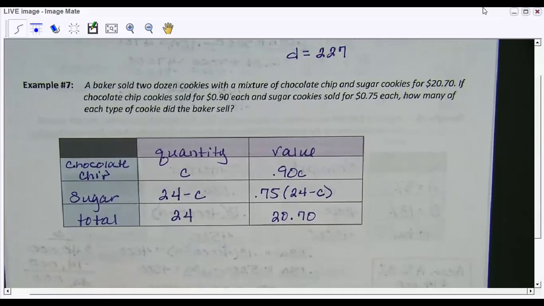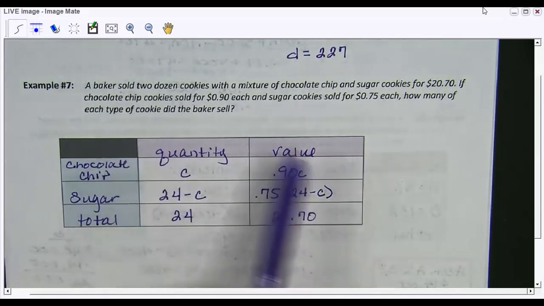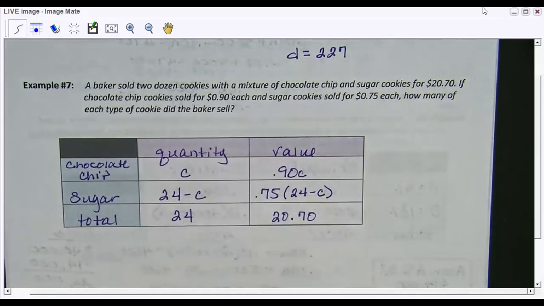Okay, so here is the chart completed. One thing that you needed to do was take the 2 dozen, and because they're selling cookies individually and not by the dozen, you would need to give the total quantity within the 2 dozen cookies that they're making. And so you have 24 as a total rather than 2. Okay, so now I want you to set up the equation and solve. And you're trying to figure out how many chocolate chip cookies the baker sold and how many sugar cookies the baker sold. So I'm going to pause the video while we work on this.